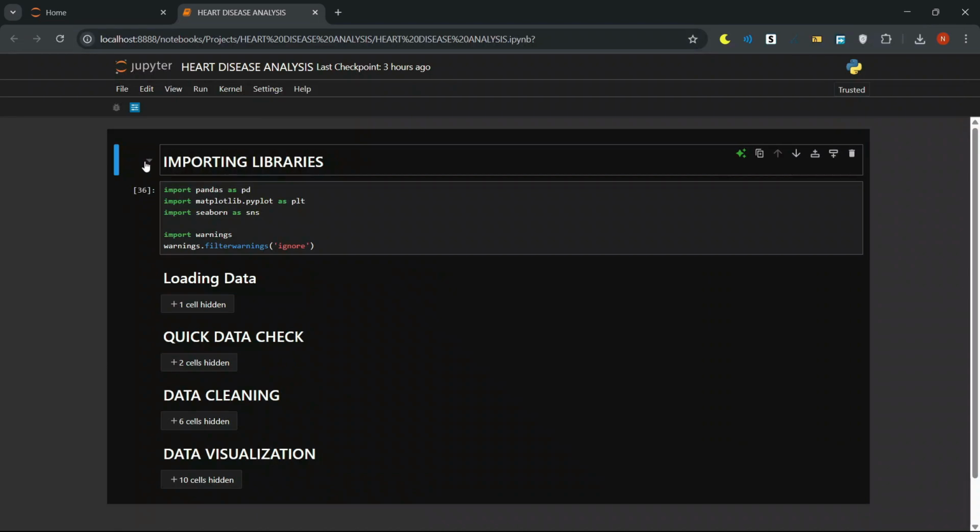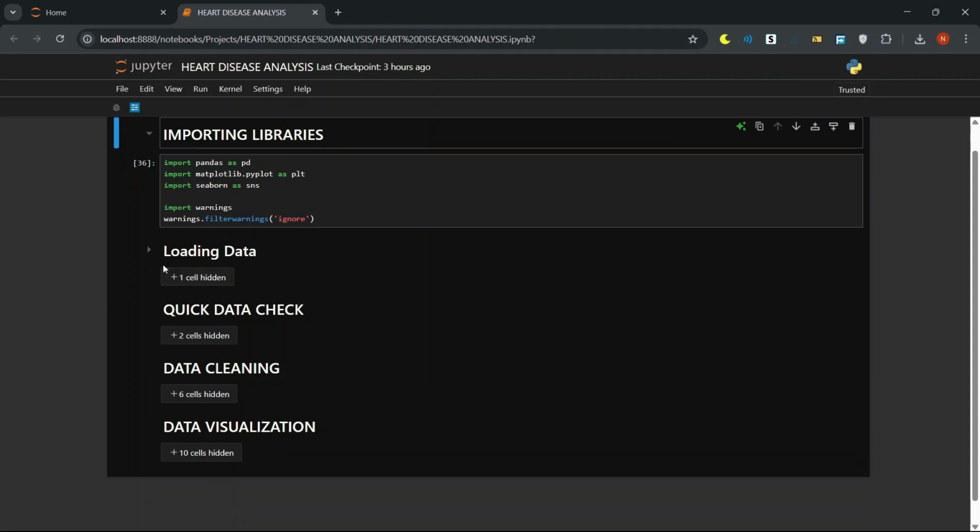First, import all the libraries. Pandas helps us load and manipulate tables. Matplotlib is the classic plotting library, and Seaborn sits on top of Matplotlib to give us nicer, higher-level visuals with less code. Now, let's load our data using Pandas.